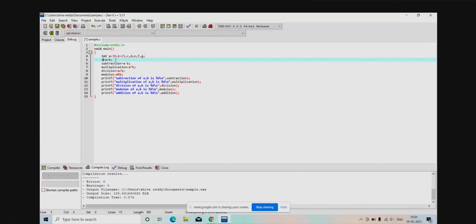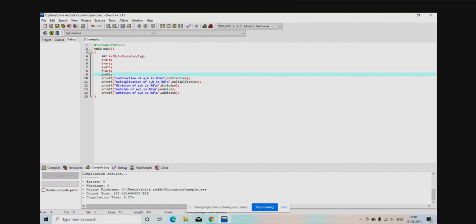So I'll write it as C equals A plus B. I'll write it as D equals A minus B. In the case of multiplication, I want to write E equals A times B. Next, division, I want to write F. Modulus, I want to write as G.